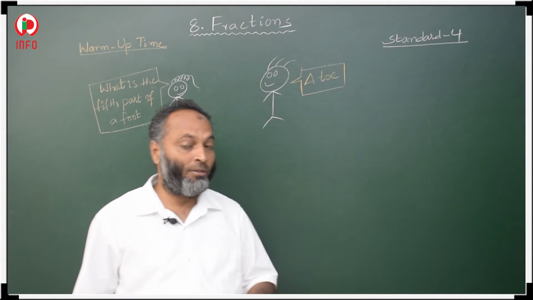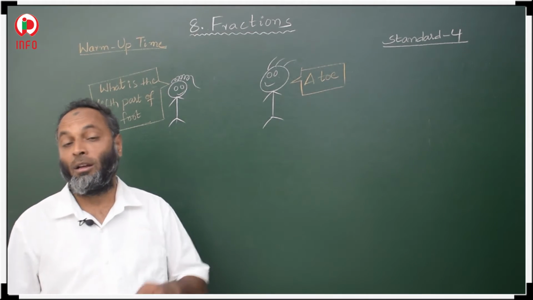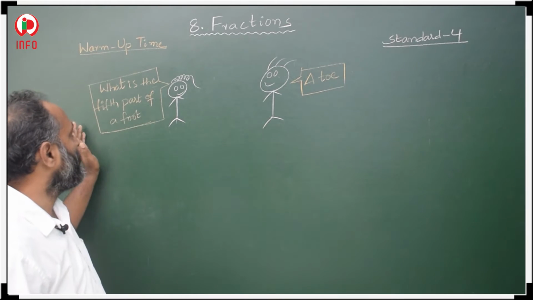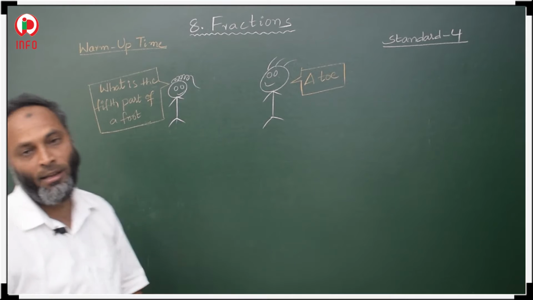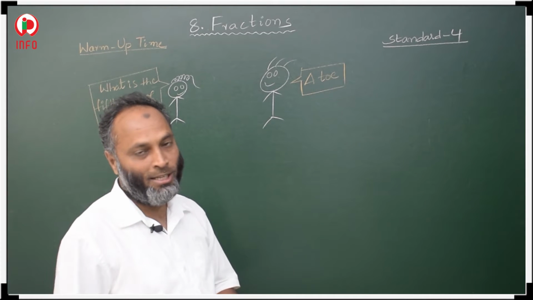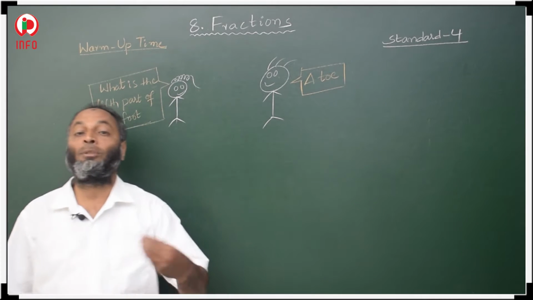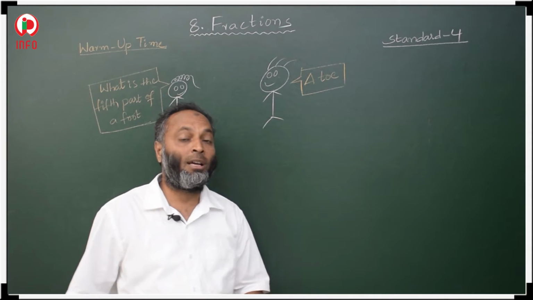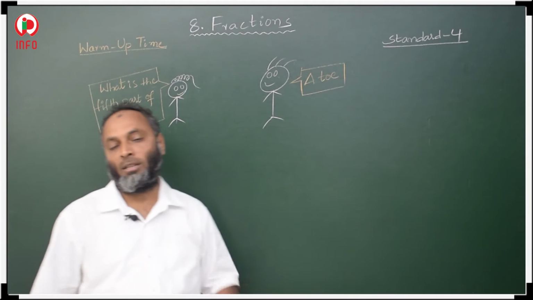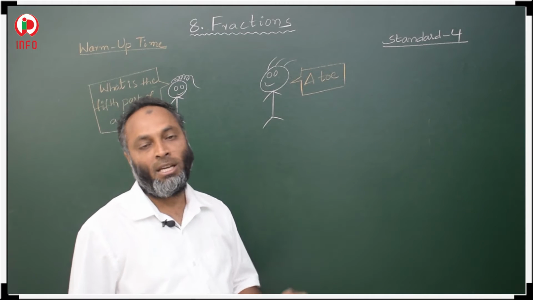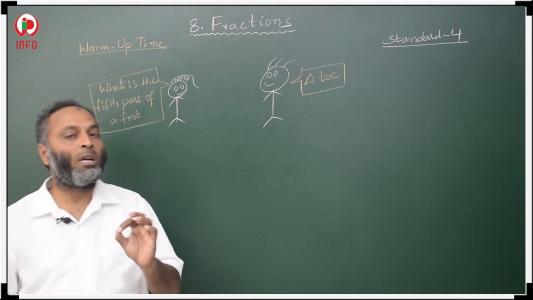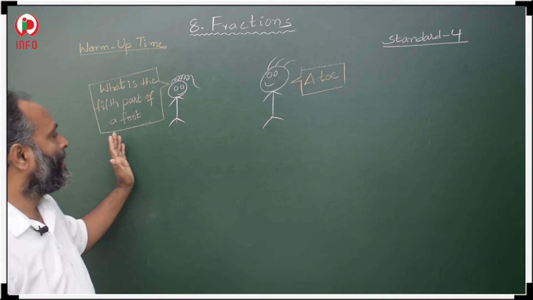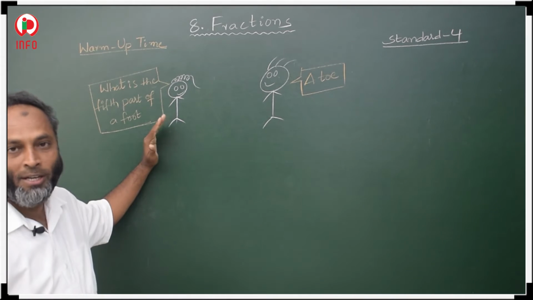Now after this, we are going to discuss fractions. In this warm-up time, there is just one question, the conversation between the boy and the girl. She asks, what is the fifth part of a foot? The boy answered, that is a toe. A toe is the fifth part of a foot. This conversation is based on fractions.